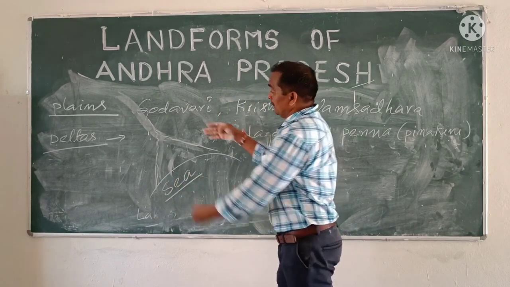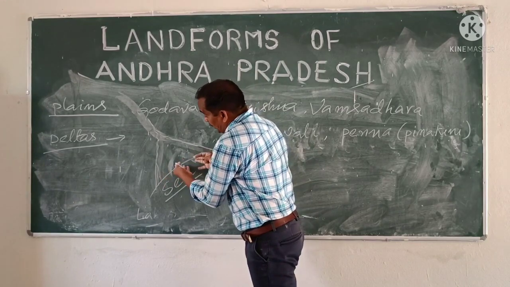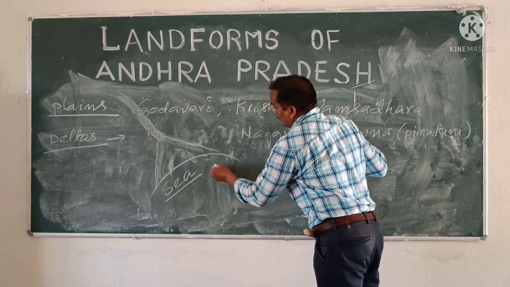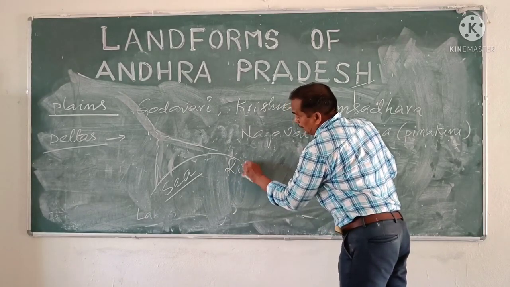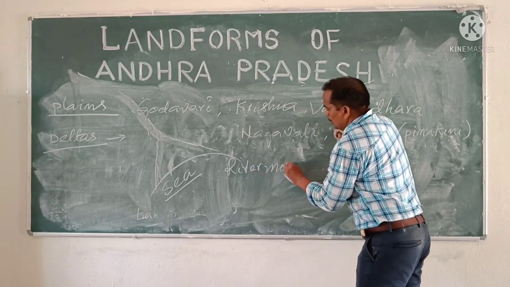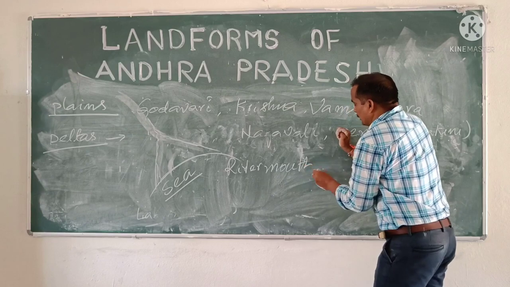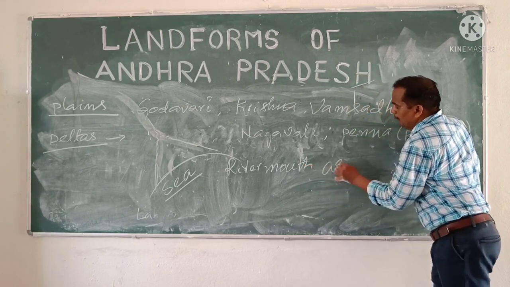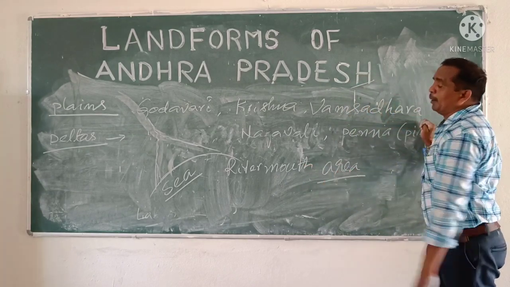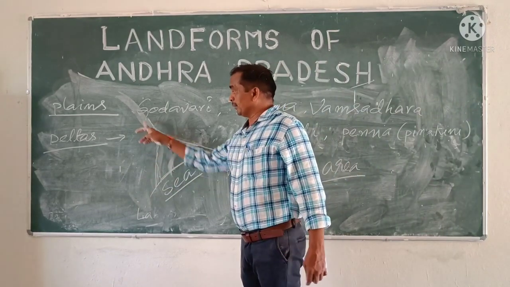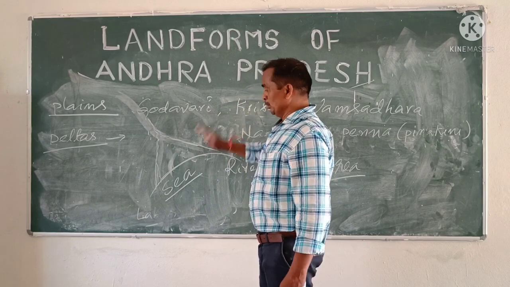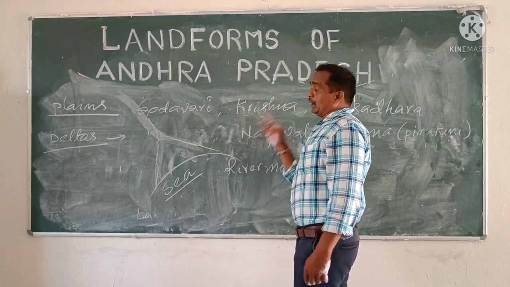The area where the river enters the sea is called the river mouth area. At the river mouth area, deltas are formed in the shape of a triangle. So these are called deltas.